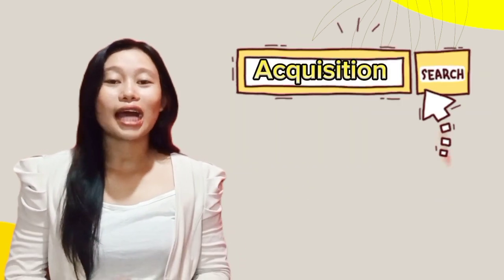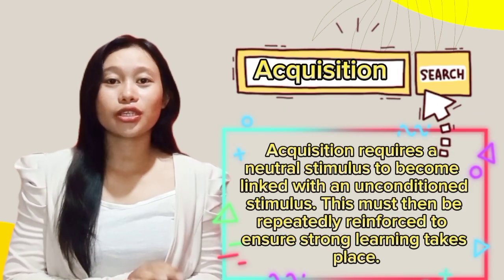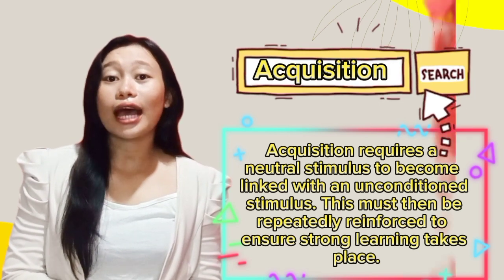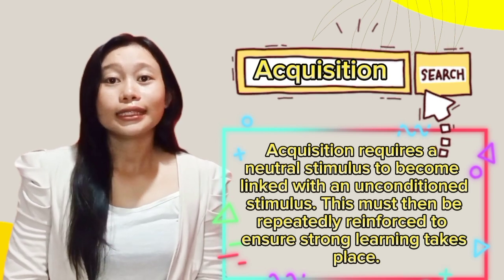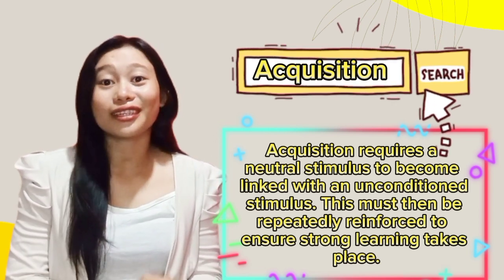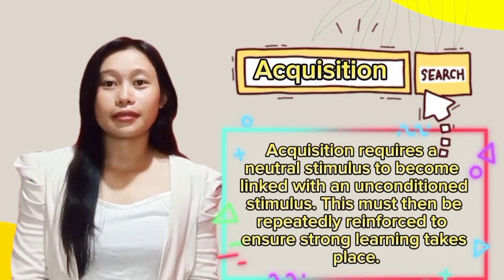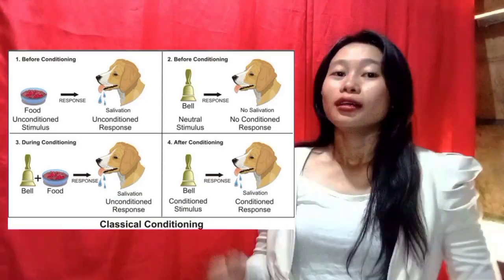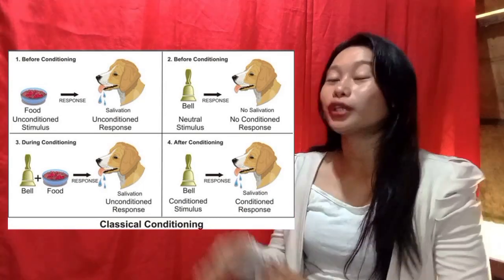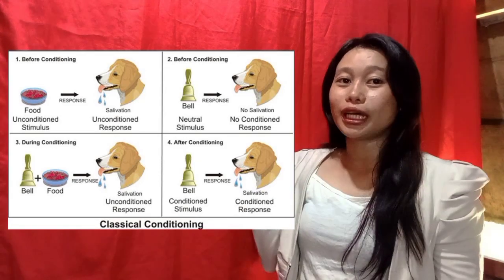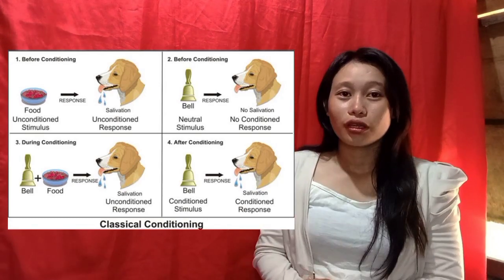First, we have the acquisition. The acquisition requires a neutral stimulus to become linked with an unconditioned stimulus. This must then be repeatedly reinforced to ensure strong learning takes place. I want you guys to look at the photo. As you can see, there's a food, a bell, and a dog.